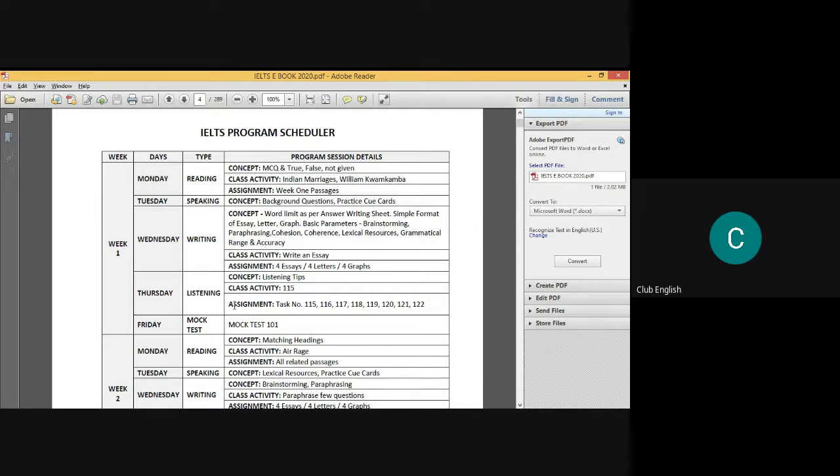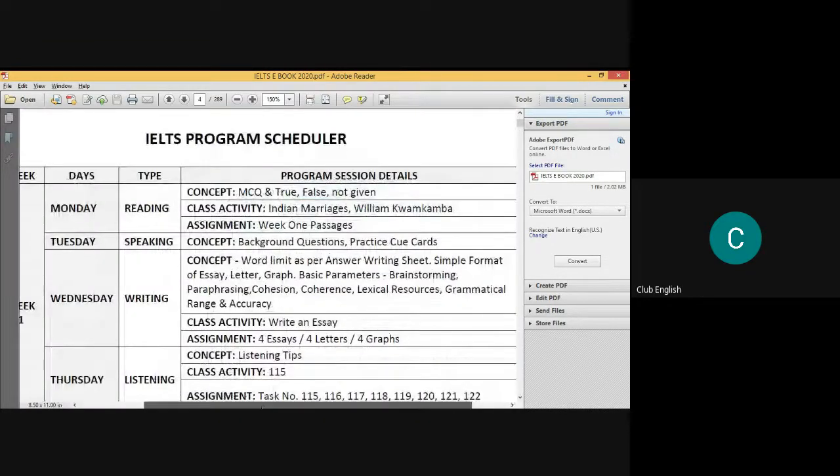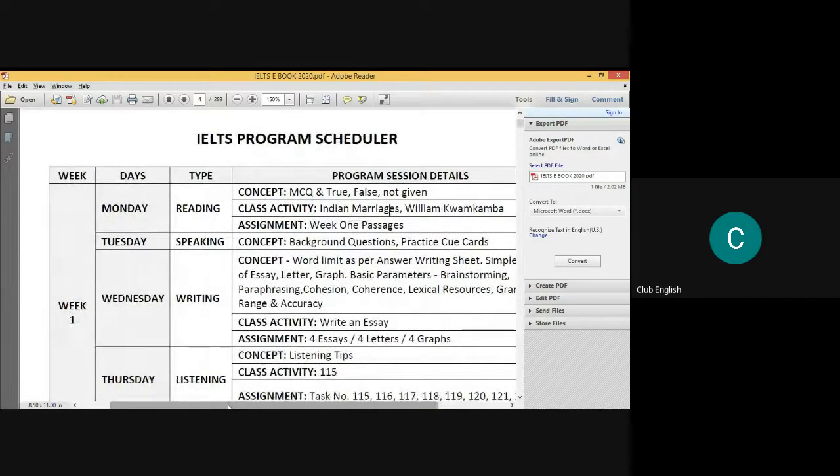Monday you'll be doing reading, and you are going to cover certain concepts, which you can see I'm highlighting here. It is the concept of MCQ and true false not given. First of all, you need to understand what MCQ is and what true false not given is. MCQ means multiple choice question. True false not given, as you know, most of the questions in the IELTS exam are related to true false not given. These are one of the types of question which comes in the exam.